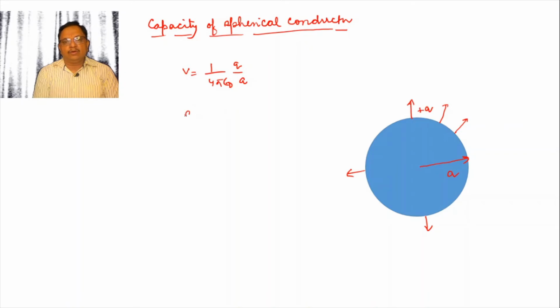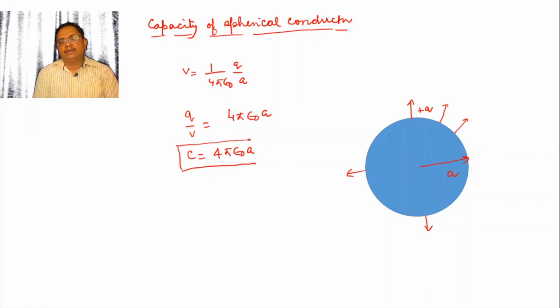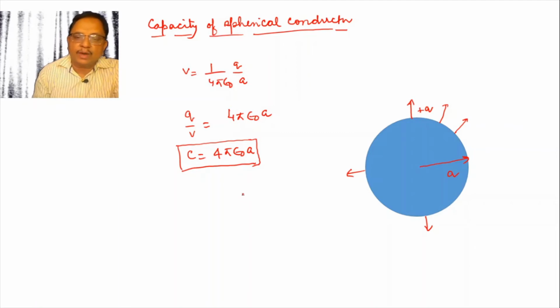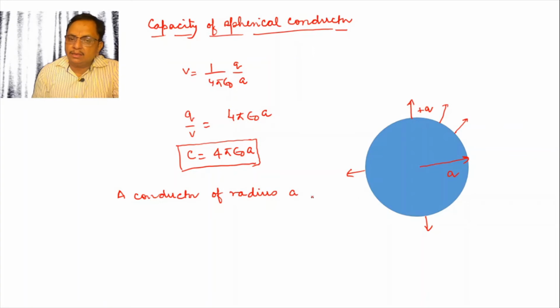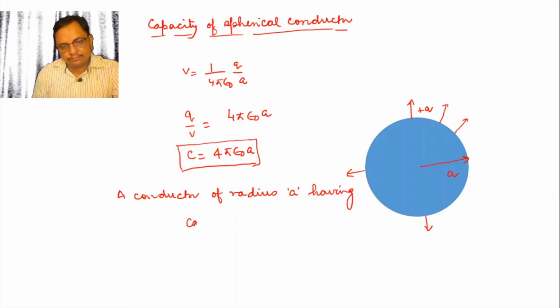Q upon V, if we calculate from this, we have 4 pi epsilon 0 A. Q upon V is equal to C, that is 4 pi epsilon 0 A. So if a conductor has radius A, we can get the capacity: C is equal to 4 pi epsilon 0 A. Means a conductor of radius A having capacity C is equal to 4 pi epsilon 0 A.